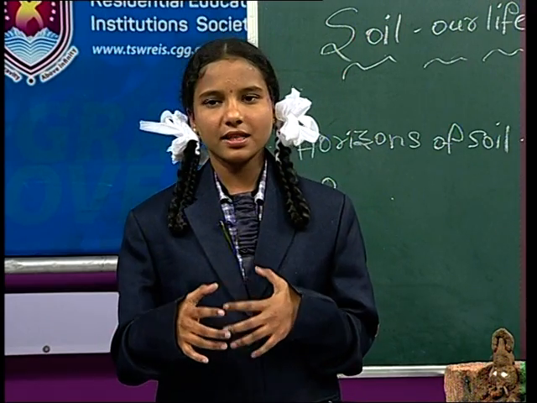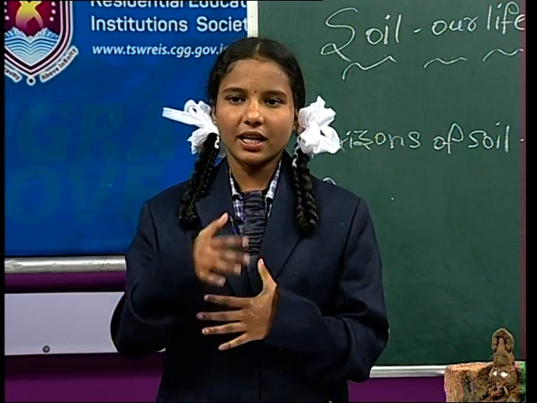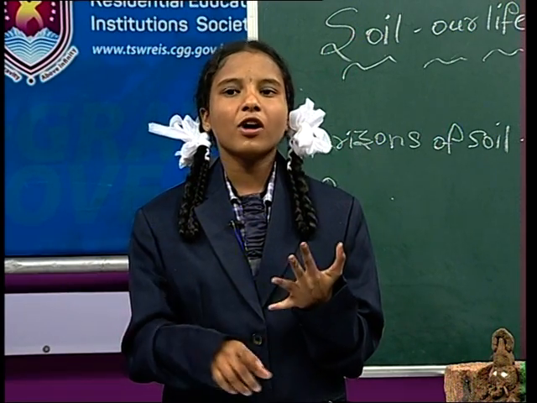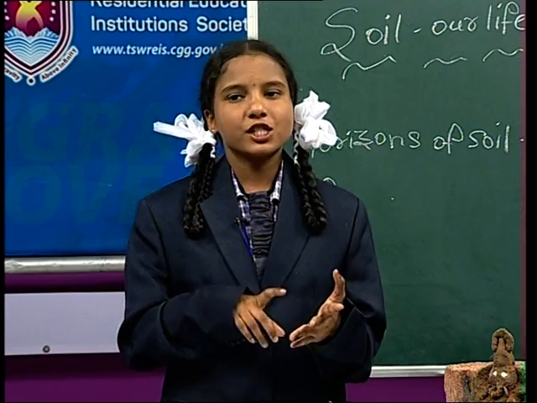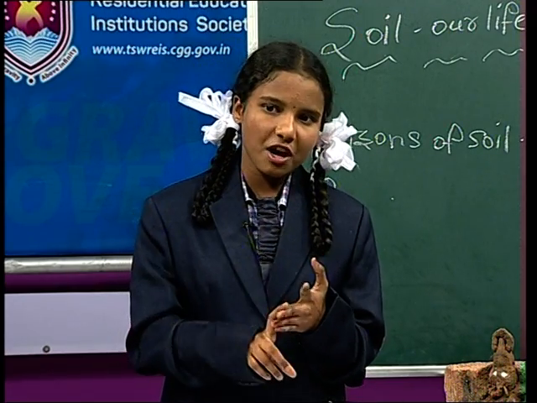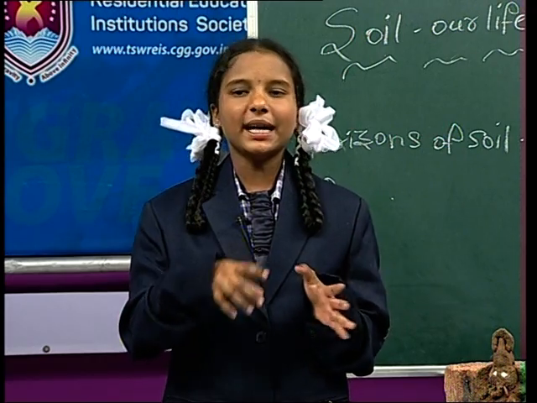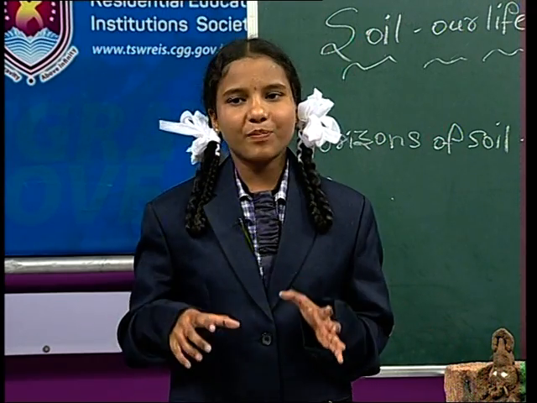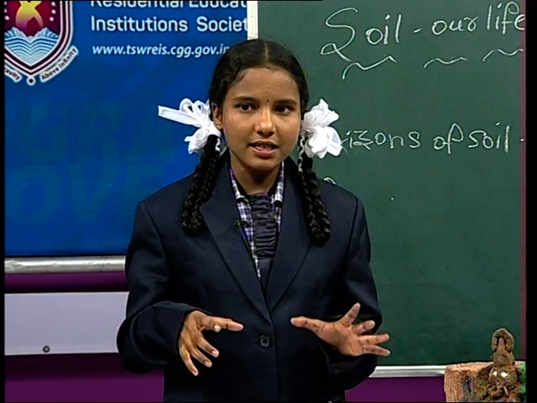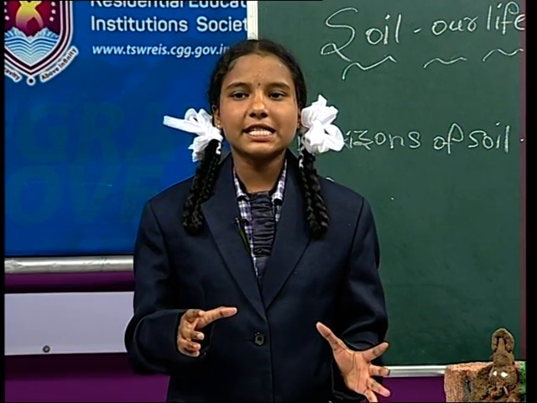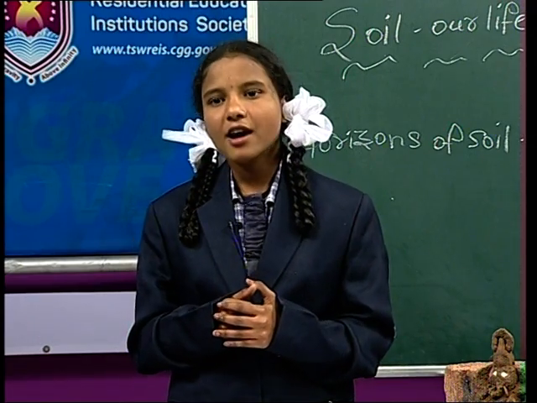So now we have discussed what soil is made up of, how to conserve the soil, what the uses of soil are, what the horizons are, and how many feet they can deposit. We have to do all these activities and conserve the soil.